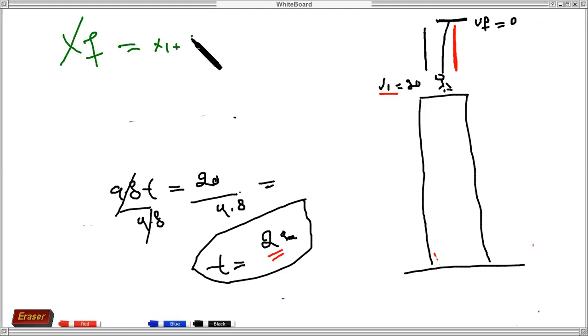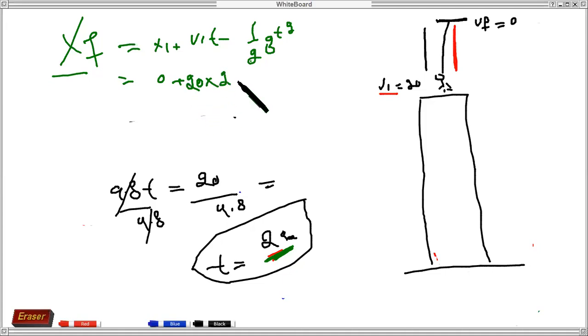You can use xi plus vit minus 1/2 gt square. To find the maximum height, distance, or displacement: the initial position we take as 0, plus vit, where initial velocity is vi, multiplied by time. What is the time to reach maximum height? We just proved that one, 2. So 2 minus 1/2 times g, which is 9.8, times t square, and t square is 4, since 2 square is 4.